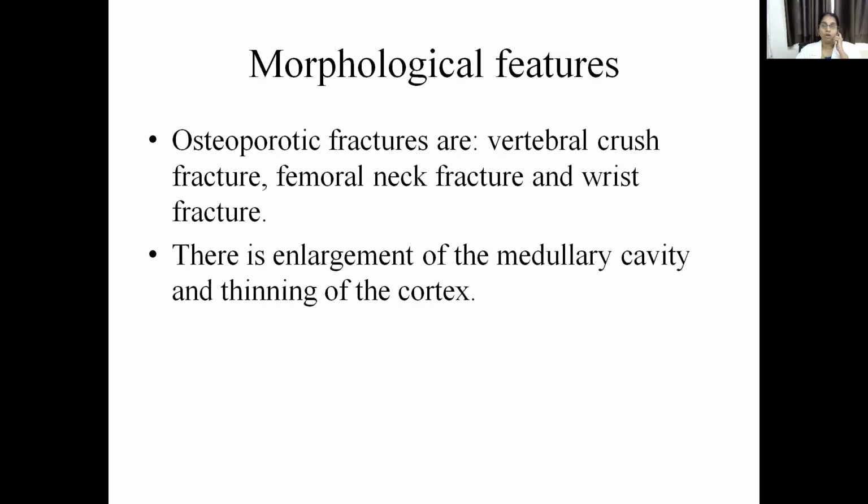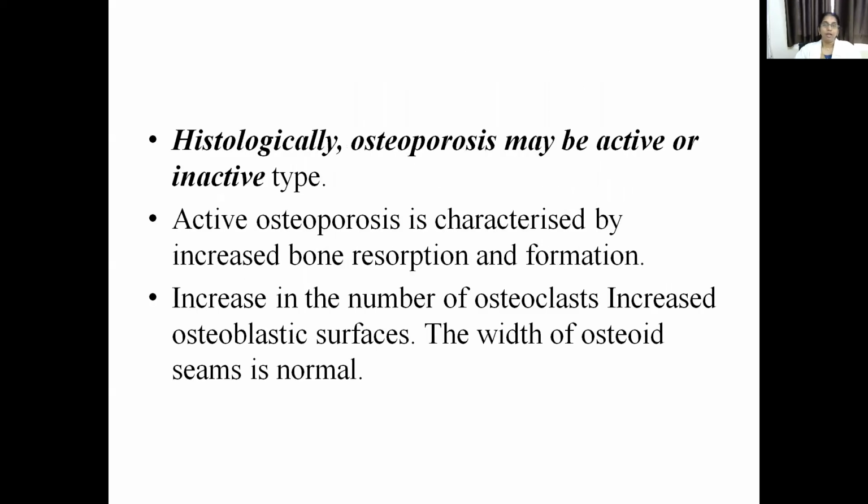Coming to the morphological features, usually they present as vertebral fractures, femoral neck fractures and wrist fractures. If we see a bone with osteoporosis grossly, there is thinning of the cortex and enlargement of the medullary cavity. The cortex is thinned out and the medullary cavity is expanded.